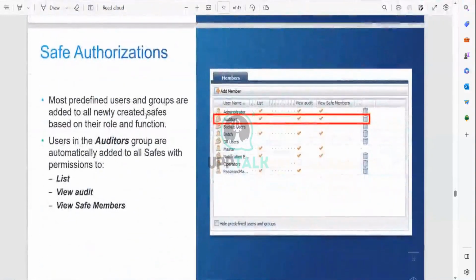Safe authorizations. You can see the safe authorizations. The most predefined users and groups are added. Whenever you are adding one user into a particular safe, you can see they have all the rights to do in the safe authorization. You cannot change anything here. If you want to do any changes here, you cannot change anything. You can add a query to it. The users in our test group are automatically added to all the safes with the boxes as list and view.